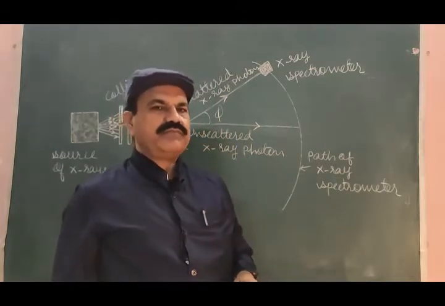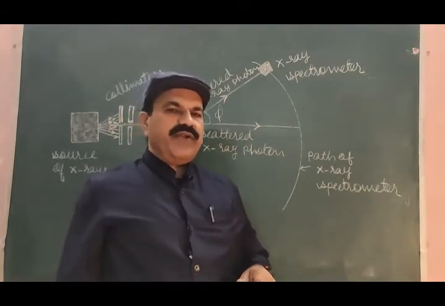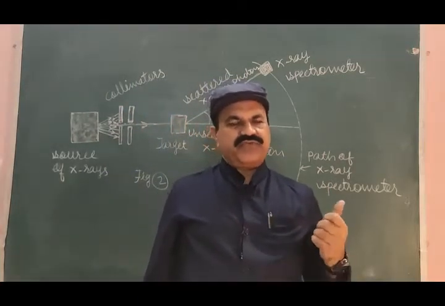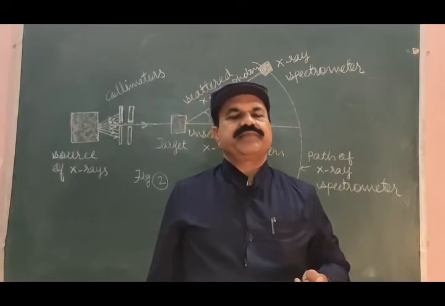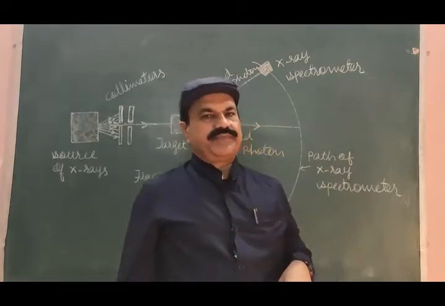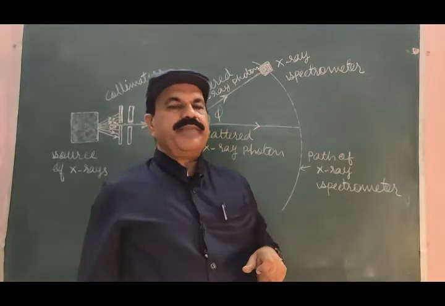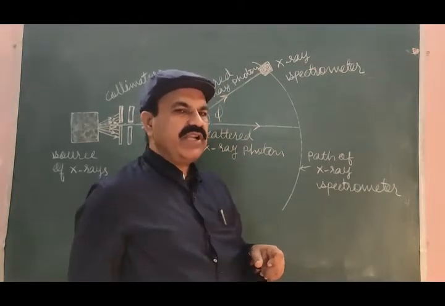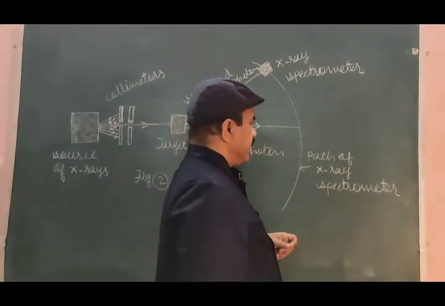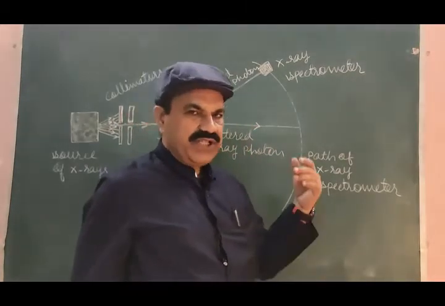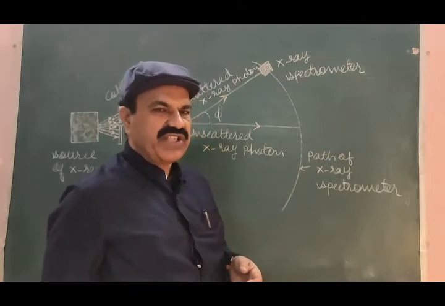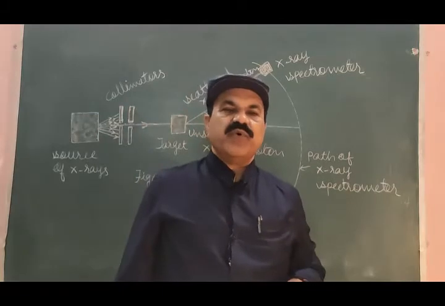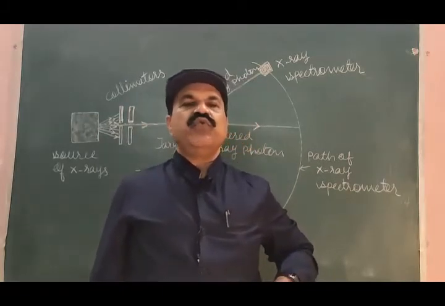Now, while talking about interpretation of this expression, which is for Compton effect, I told that the wavelength change of the photon found in this case, when electron is the target, is about 0.024 angstrom.